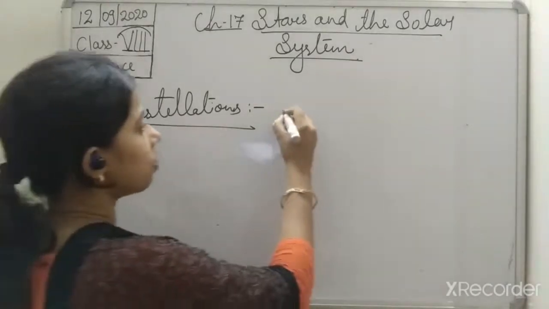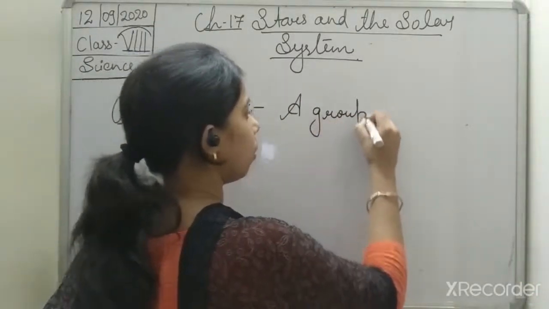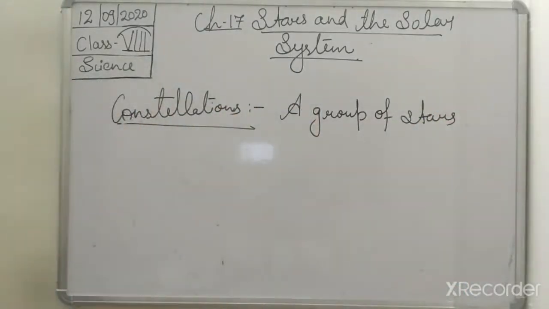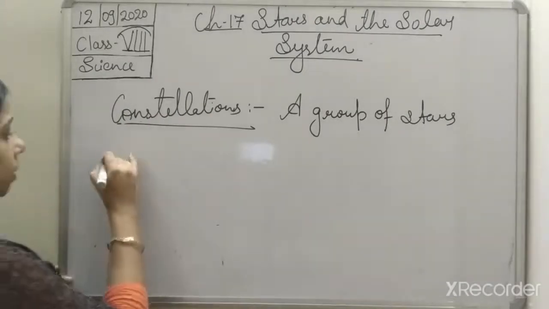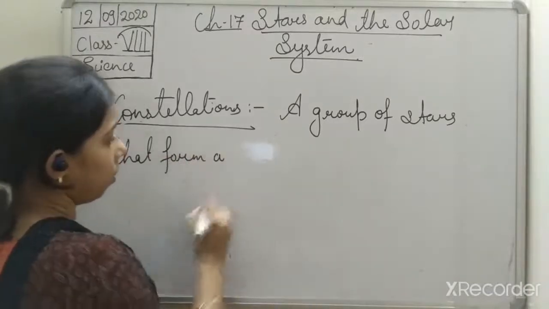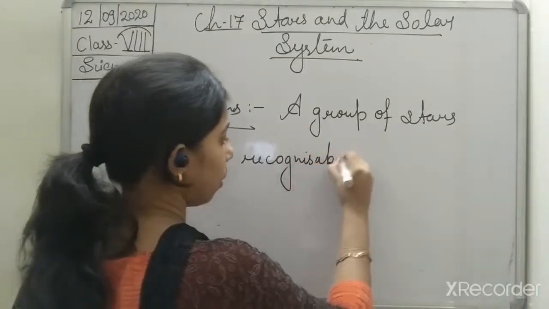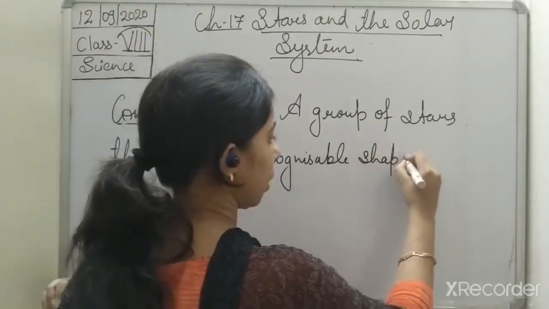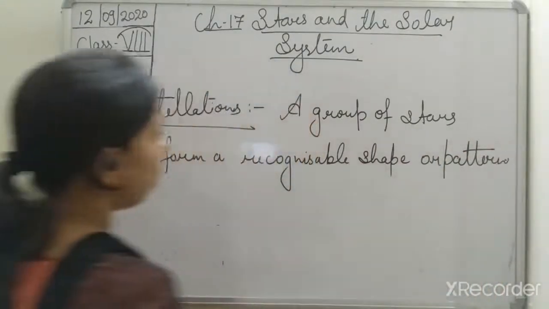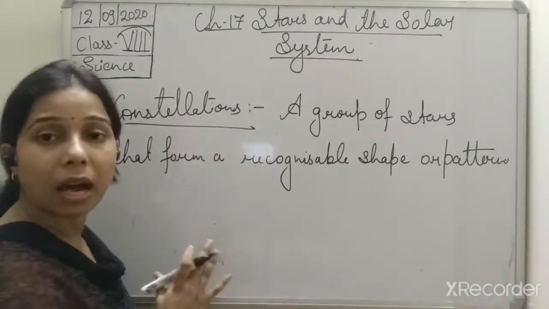So constellation is what? A group of stars which forms a recognizable shape or pattern. Okay, so a group of stars that forms a recognizable shape or pattern is known as a constellation.